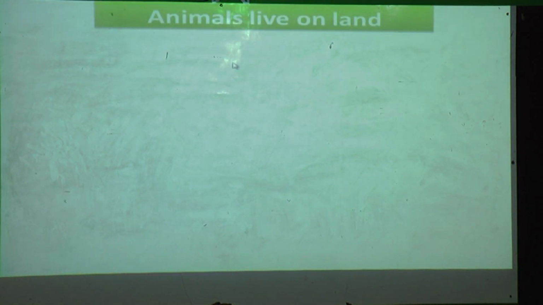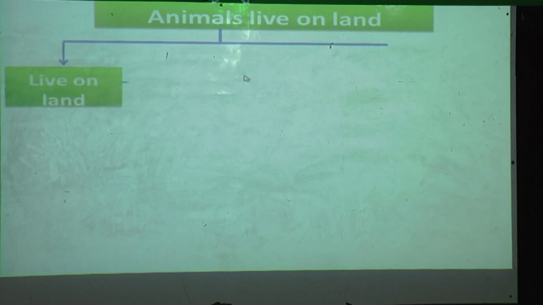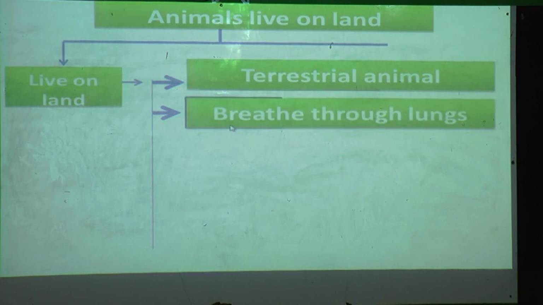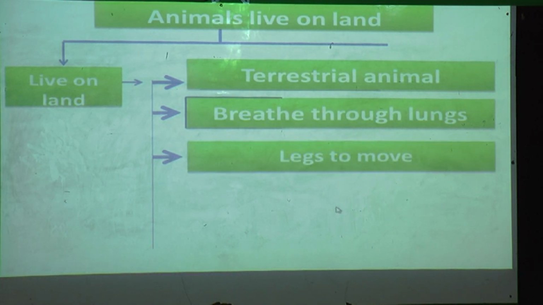Next, we have seen animals that live on land. The animals which live on land are called terrestrial animals. They breathe through lungs. They have legs to move.